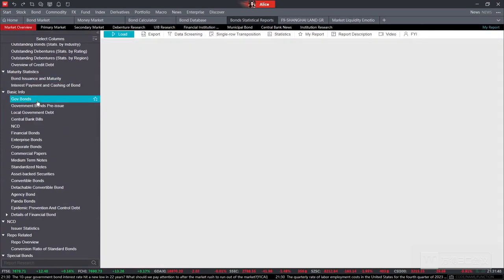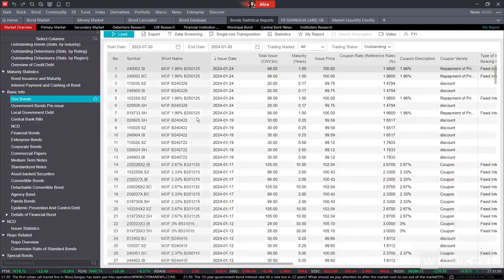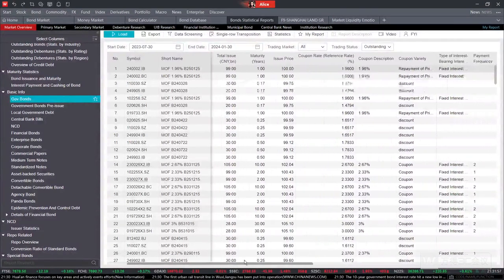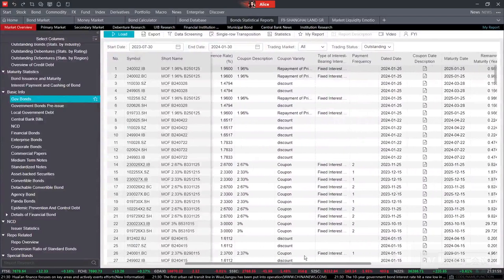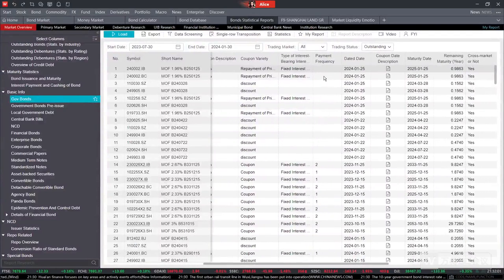Right now, I just click the government bond, for example. Once I click it, we can choose the day range as we want, and after we get it, we can scroll down on the right hand side. We may get detailed information like the type of interest, the maturity date, the remaining maturity, and so on. Such information can support you in doing the analysis, and we can also export such data to an Excel file.